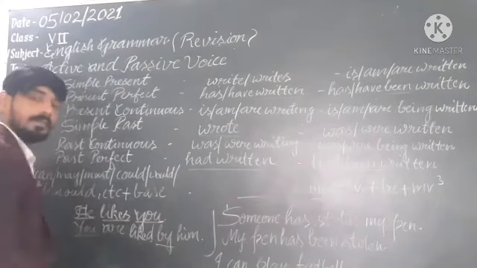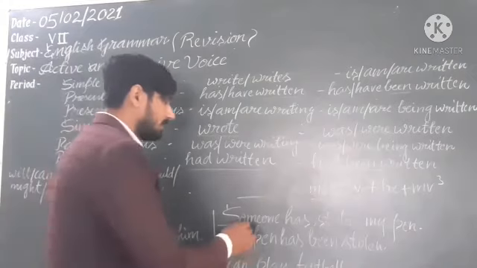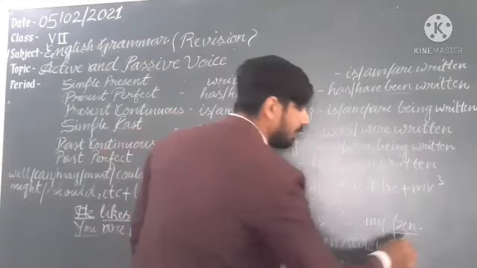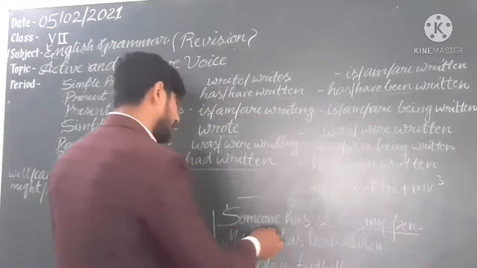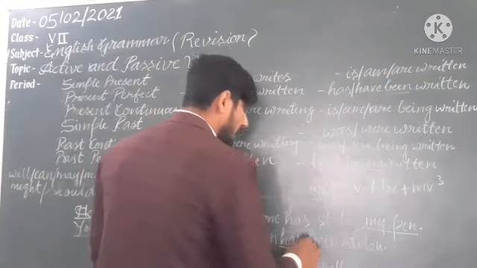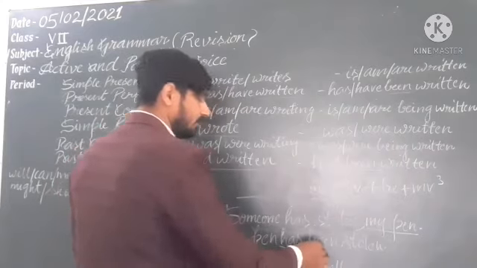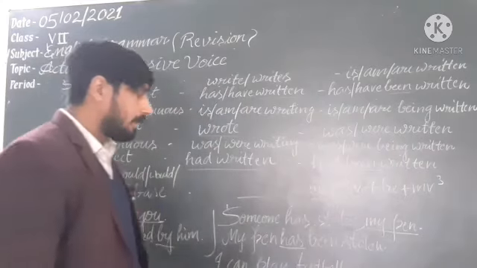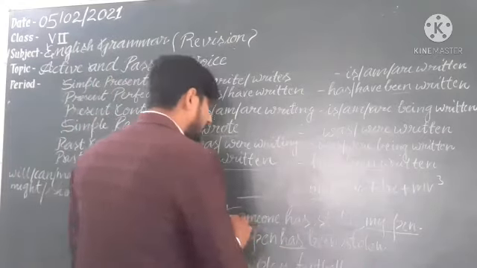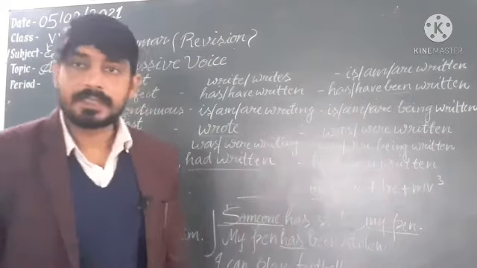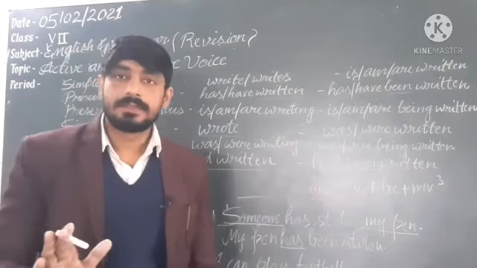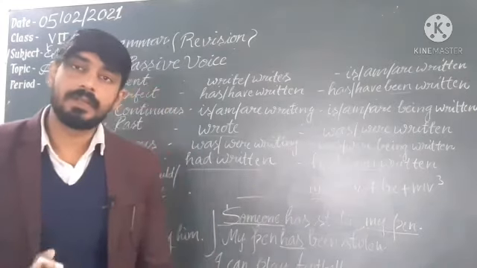the subject, which will be the object him. Understand? The second sentence is: someone has stolen my pen. Stolen what? My pen. My pen is the object, so it will be the subject in passive voice. My pen is singular, so we will use has been. In present perfect we will use been. So has been stolen, and we will omit someone. If we get such vague or unclear words, we will omit them.